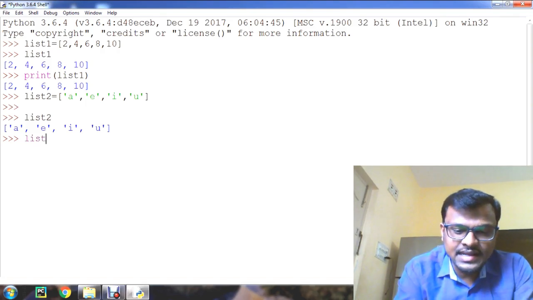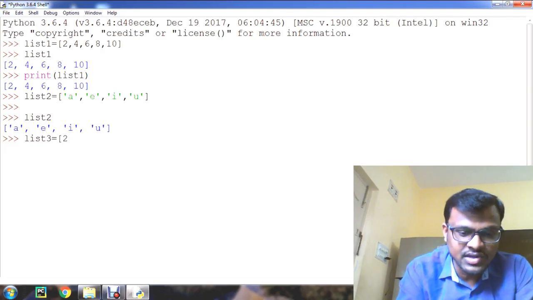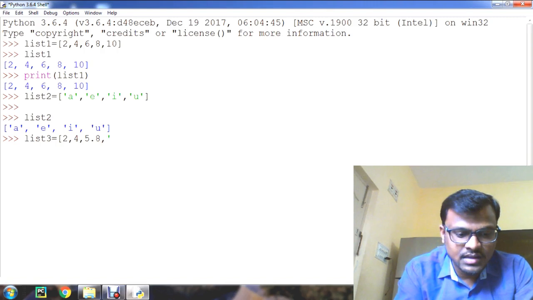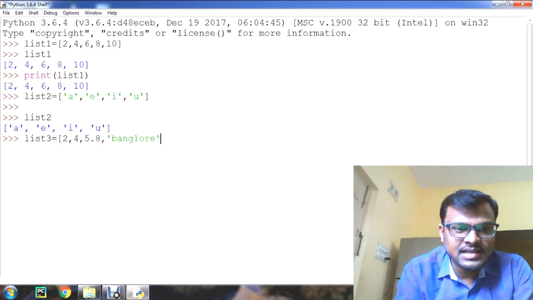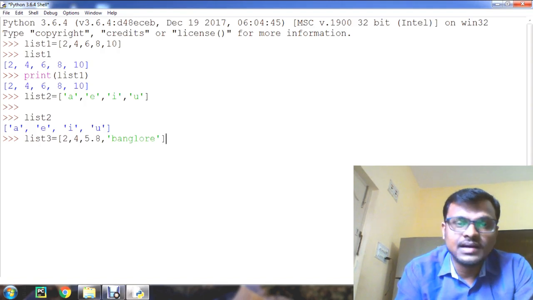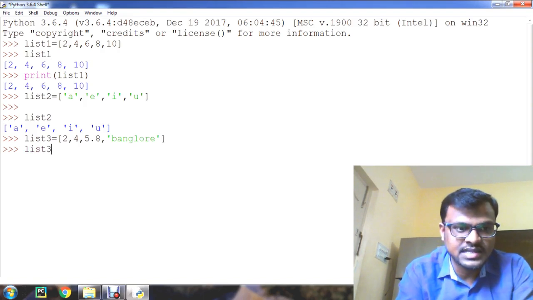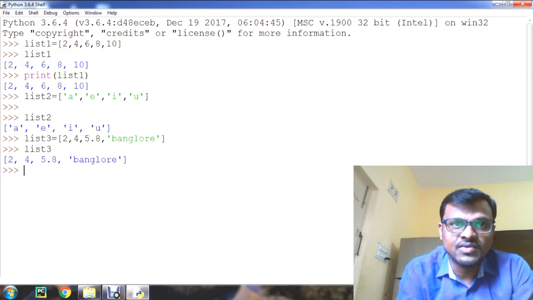So let's create a list3 with mixed data types, that means a combination of one or more data types. Let's check. I am going to give an integer value, a floating point, and a string. Like this we can give a combination of data types. Now display list3. Like this it will be displayed. The list3 elements will be displayed like this, understand?